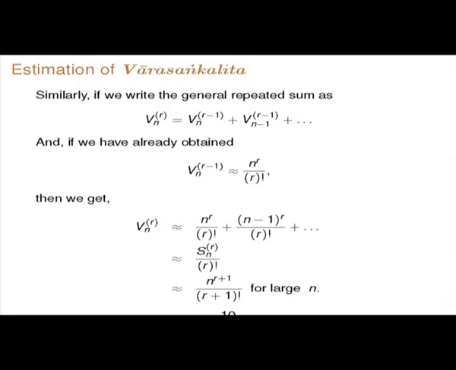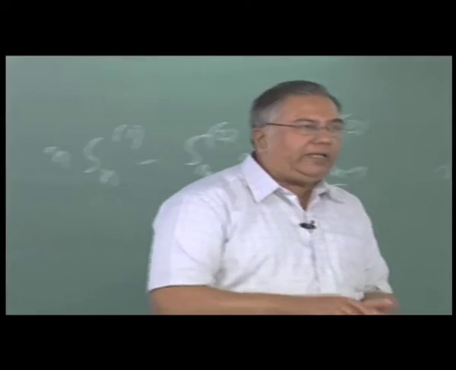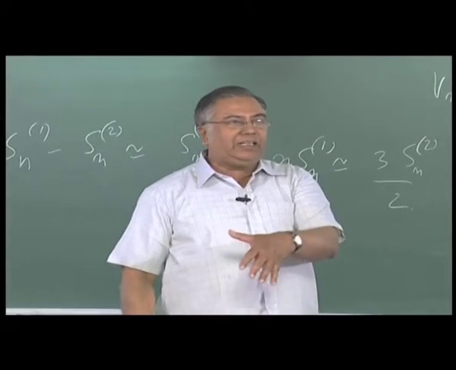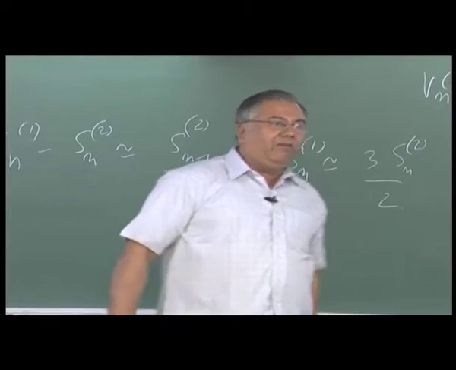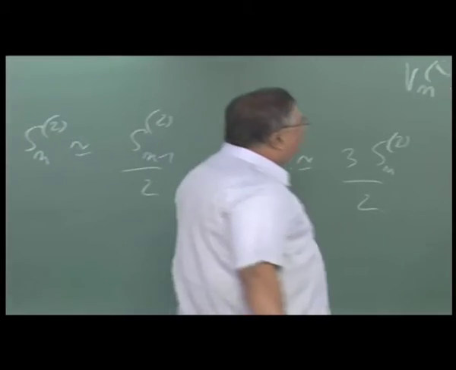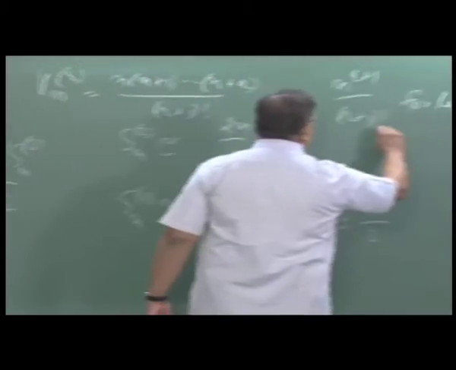So this is nothing but the sum of the rth powers of integers, that is Sn of r divided by r factorial. Sn of r is n to the power r plus 1 over r plus 1, therefore Vn of r goes like n to the power r plus 1 by r plus 1 factorial. So this same induction argument, assuming the Samaghata Sankalita, they are writing it for the Vara Sankalita. It is in fact even more interesting, one could go from this to this.